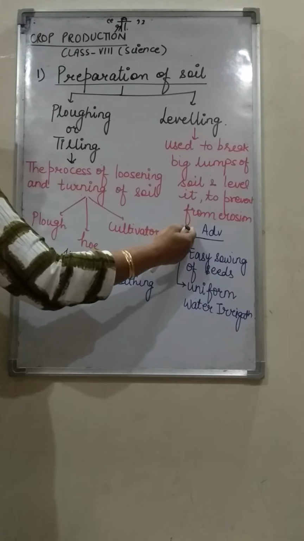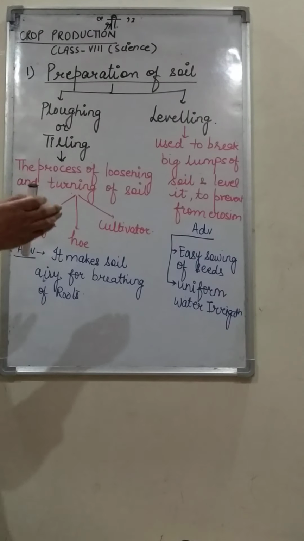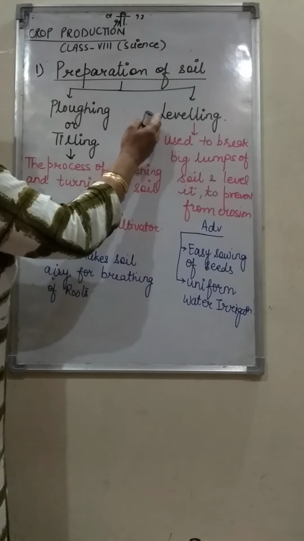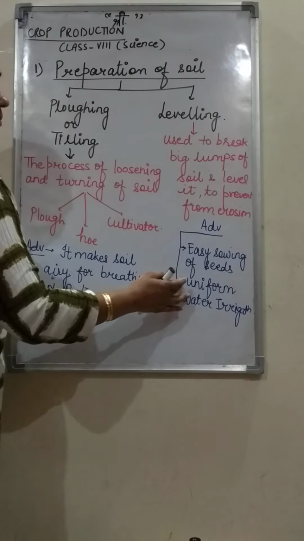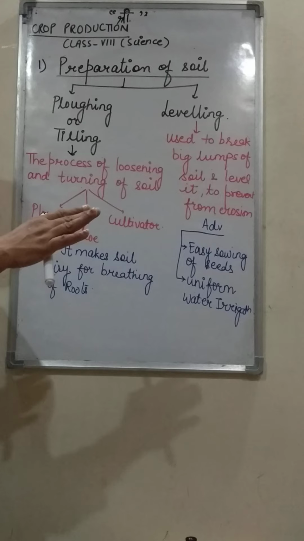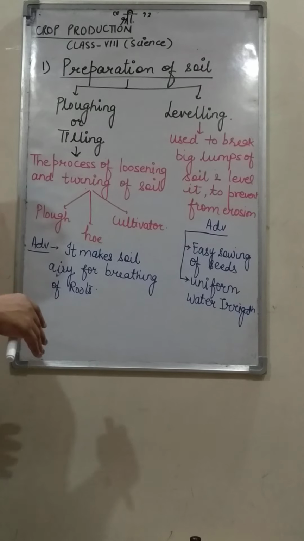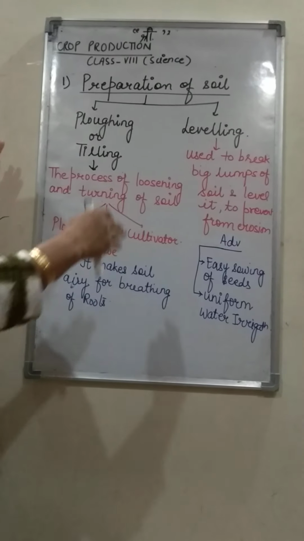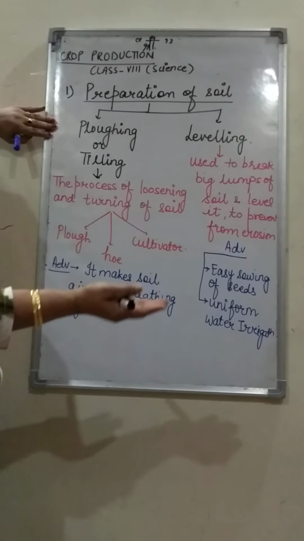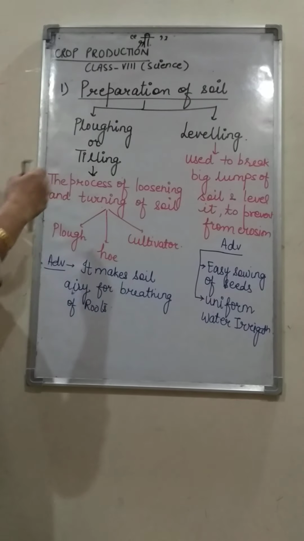So what are the advantages behind leveling? First advantage is it makes the sowing of seeds easy, because now the soil is level and loose. We can easily sow the seeds in the field. Second, it makes uniform water irrigation, because now the soil is loose and the field is even, therefore there will be uniform distribution of water during irrigation. So in this way, by plowing, we prepare our soil so that we can sow the seeds, because after preparation of soil, the next activity is sowing the seeds.